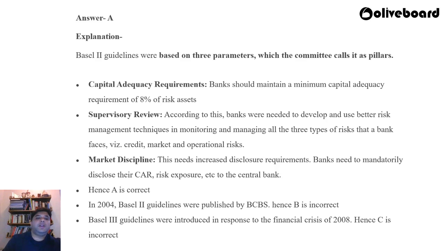Basel 2 guidelines were based on 3 parameters, which the committee calls pillars. What are these pillars? Capital adequacy requirement, supervisory review, and market discipline. Right. So let's look at the definitions. According to capital adequacy requirements, as we saw in Basel 1 as well, a bank should maintain a minimum capital adequacy requirement of 8% of risk weighted assets.